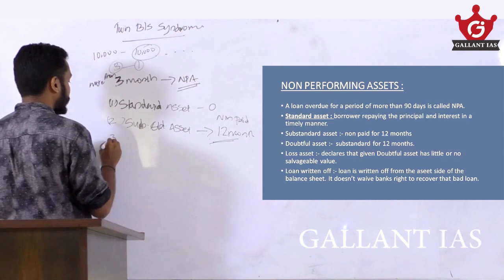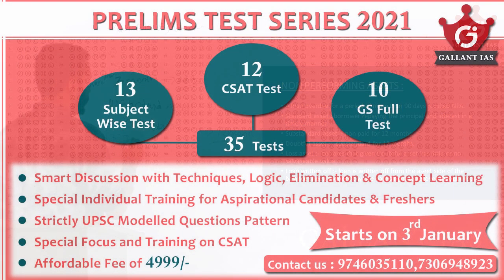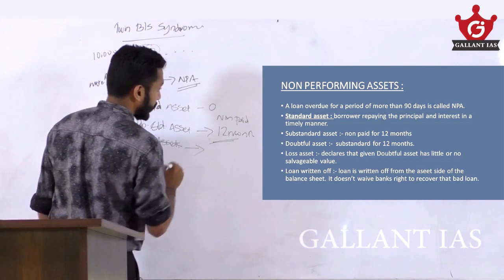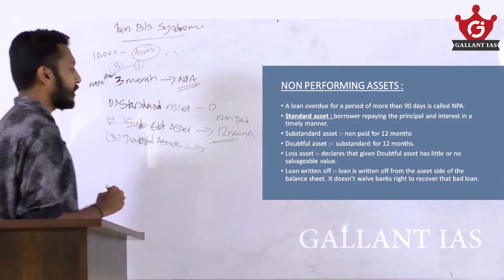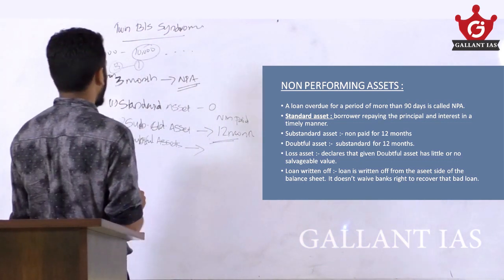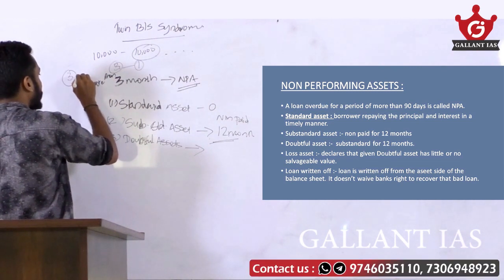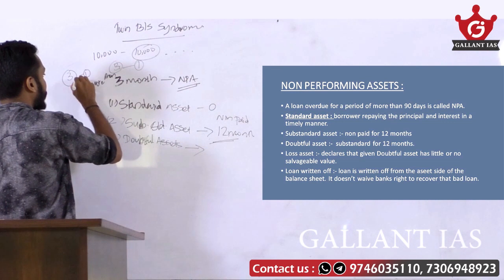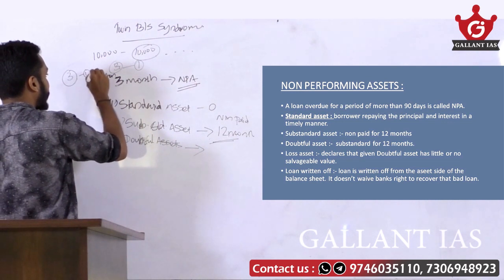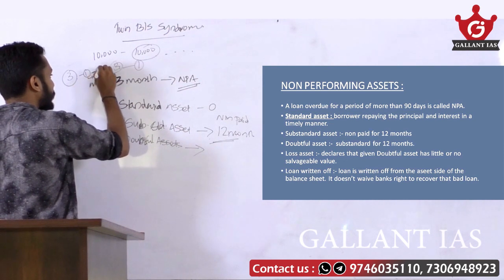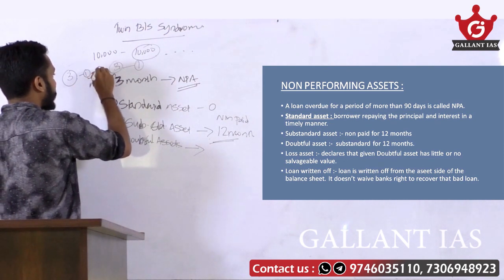And third, doubtful assets. Say I took a loan and repaid for 3 years. For the last 1 year I didn't pay, and banks designated it as substandard, and for the next year it also remained substandard.